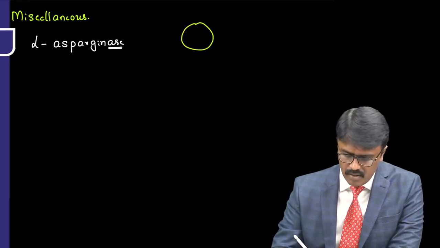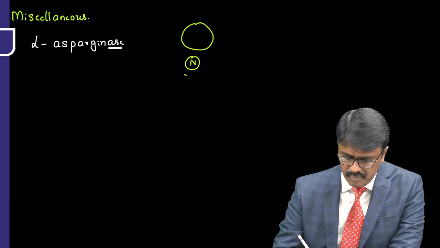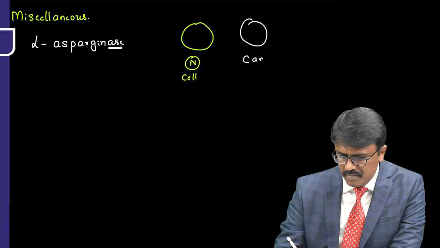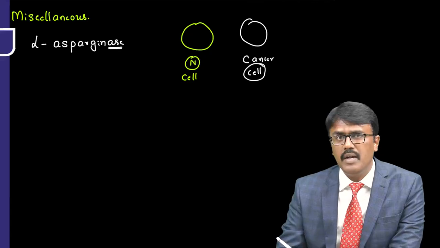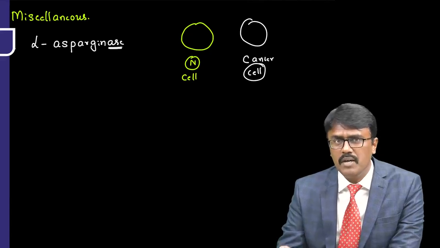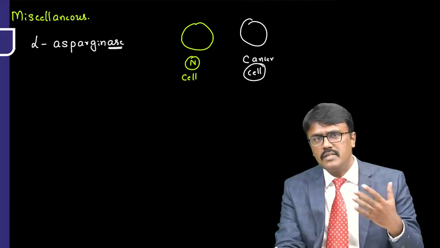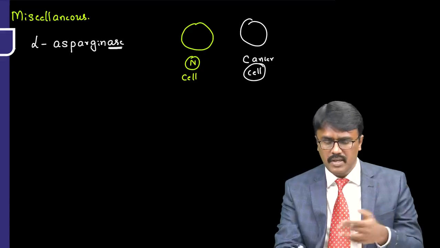This is the normal cell and this is the cancer cell. Now the cancer cells have to rapidly multiply. So they want amino acid from outside so that they can synthesize protein and multiply faster.